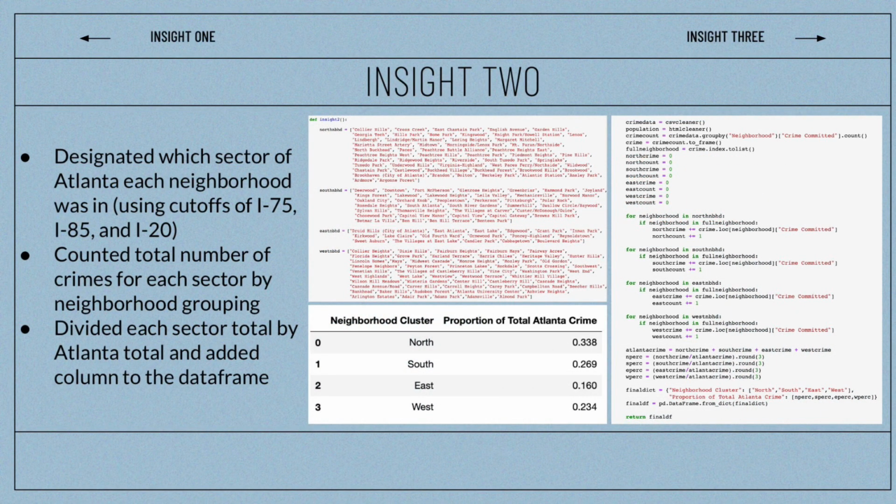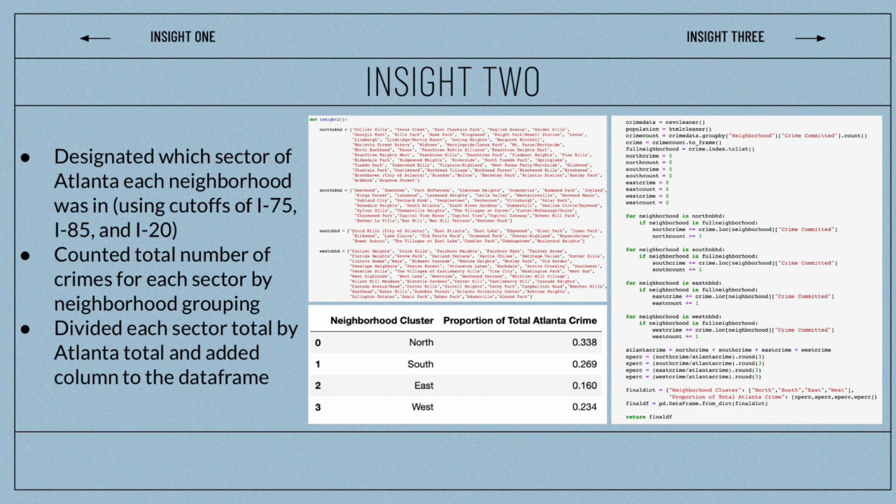To build off the crime rates per neighborhood, we have grouped each neighborhood into a location cluster: north, south, east, and west. We want to determine what area of Atlanta houses the greatest proportion of total Atlanta crime and which sector of the city is safest to be in strictly with these statistics.